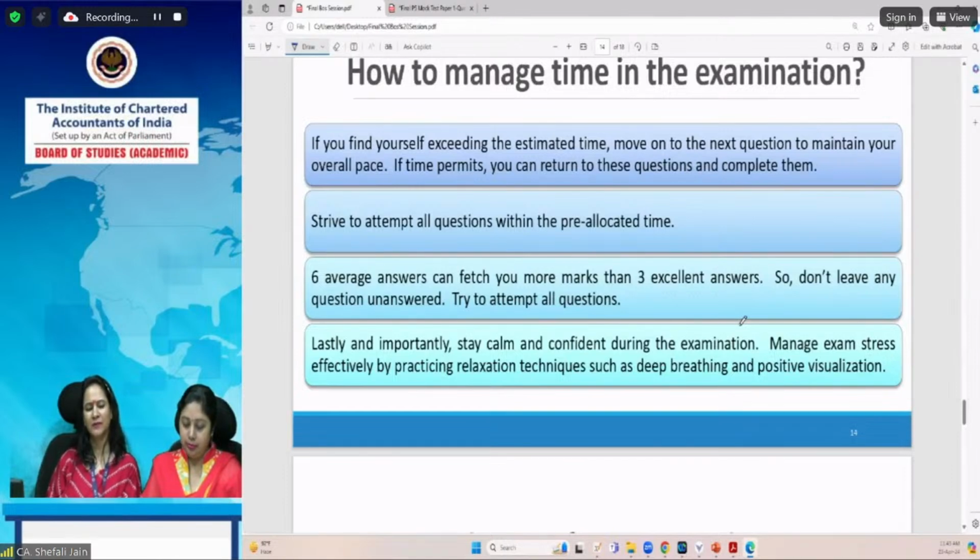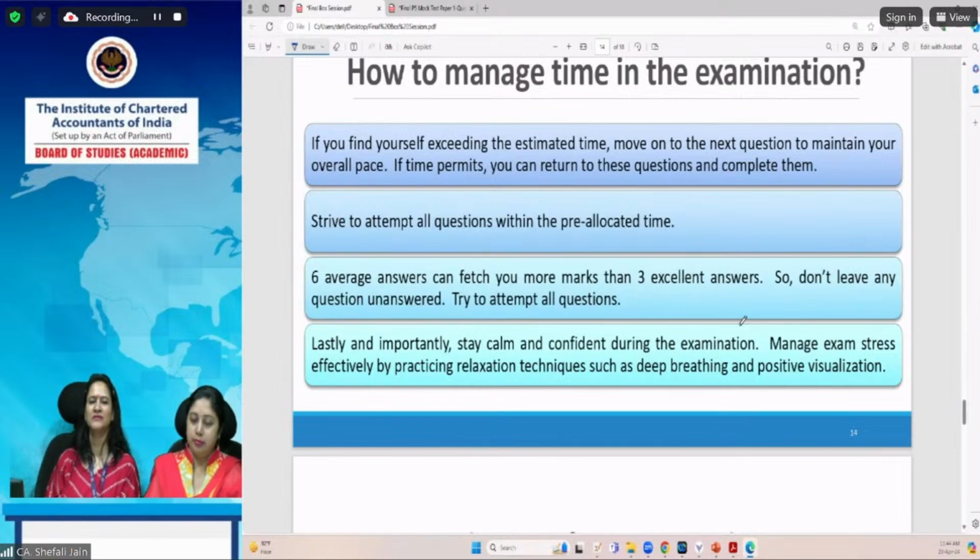Let's take a simple example. If a question carries 5 marks and you write an average answer, at least you will get 4 marks, if not 5. Then you will get 6 multiplied by 4, which is 24 marks. With 3 excellent answers, at the most you can get 5 marks each, even if you write the best of the best answer. So 3 excellent answers will fetch you 15 marks, and 6 average answers will fetch you 24 marks, and 24 is more than 15. So try to attempt all questions, even though you're not much sure, even though you're not able to arrive at the net conclusion.